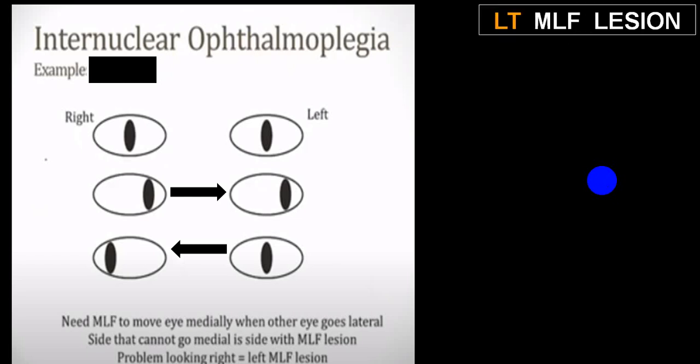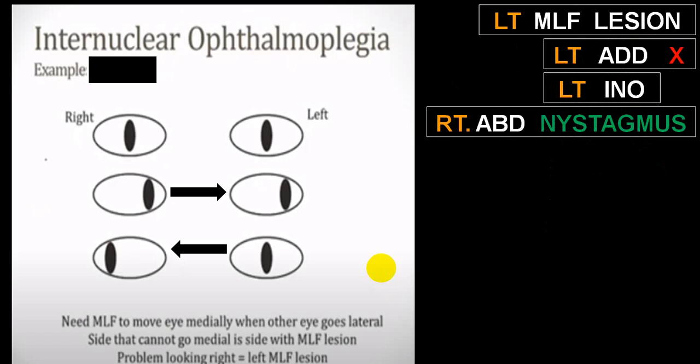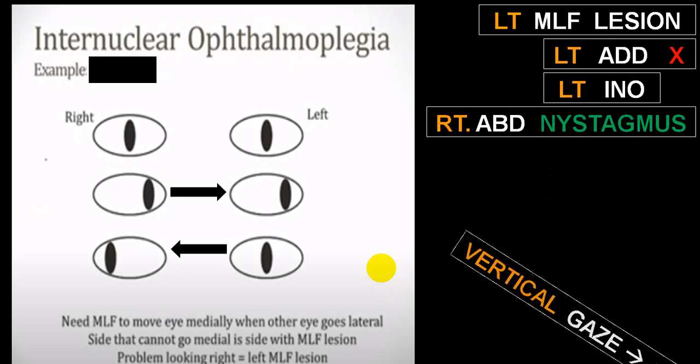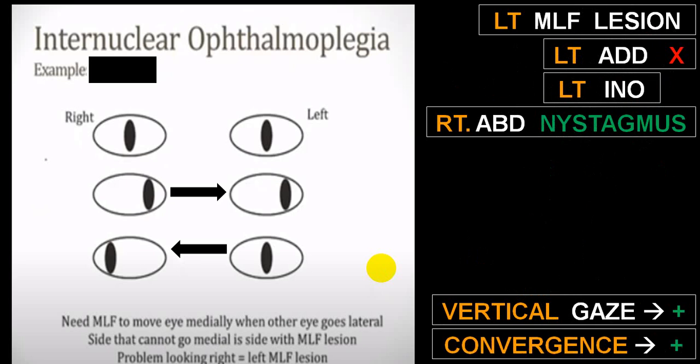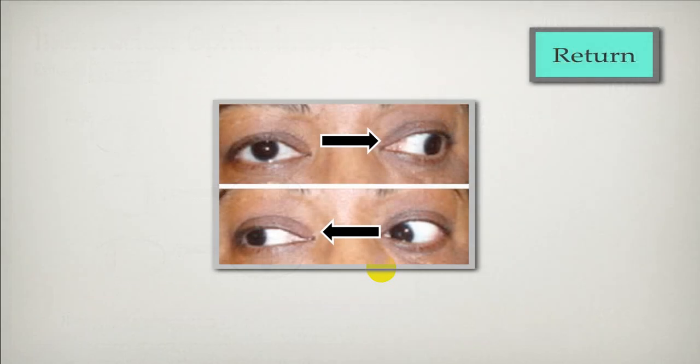So this is left side. So when person is looking to the right, left eye cannot adduct. Right eye will abduct, and you will have a right eye abduction. So left eye adduction is absent. Left side internuclear ophthalmoplegia. So right eye will abduct, and during that abduction it will produce nystagmus. Vertical gaze will be preserved. Convergence will be preserved. Now here, try to identify.